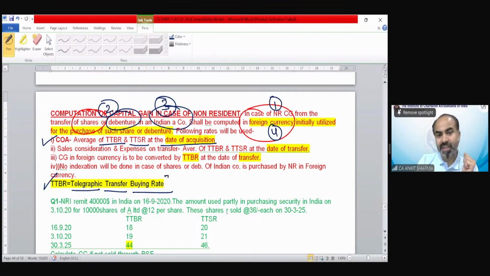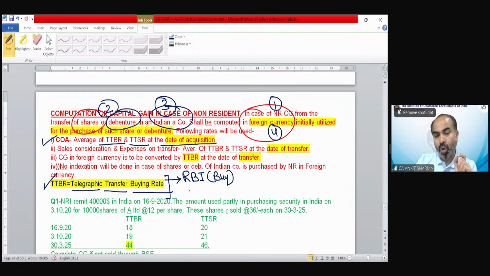These rates are from the point of view of RBI. When I'm saying telegraphic transfer buying rate, it is the rate at which RBI purchases foreign currency from you. If you want to sell your foreign currency to RBI, this is the rate at which RBI is going to buy foreign currency from you. Understand?